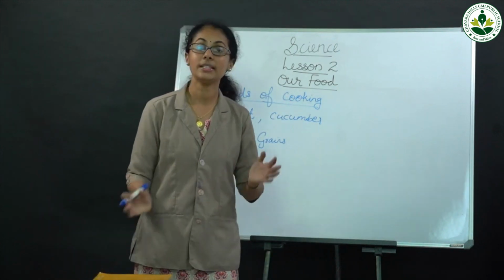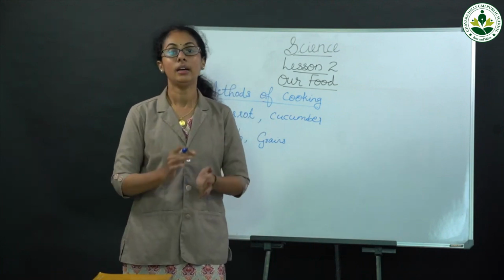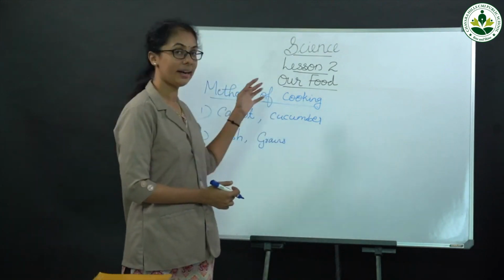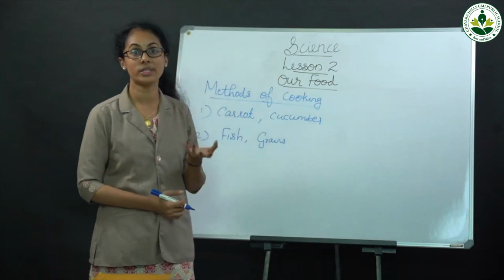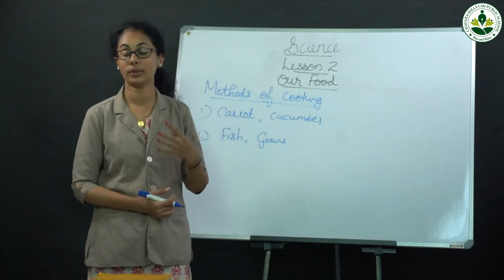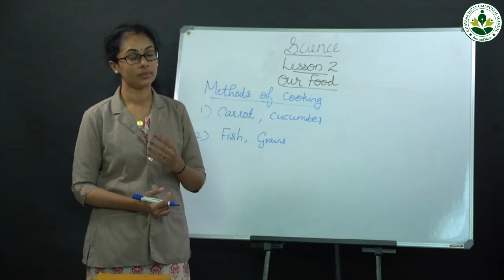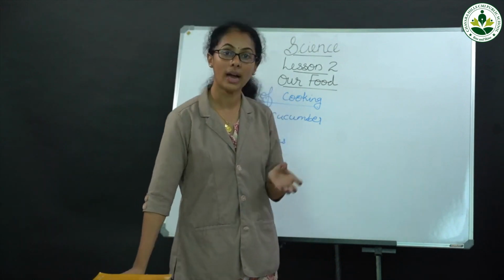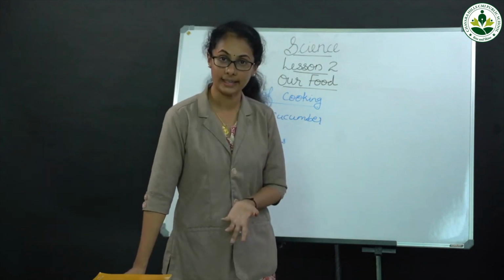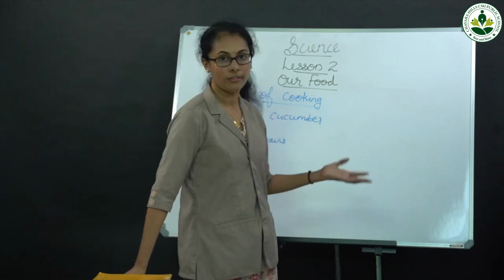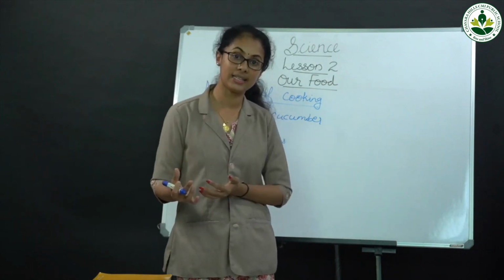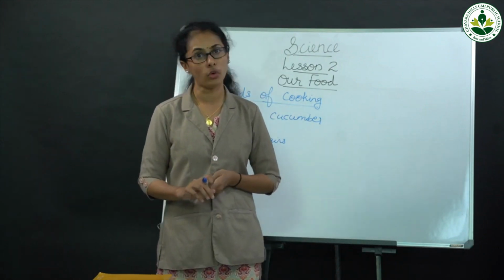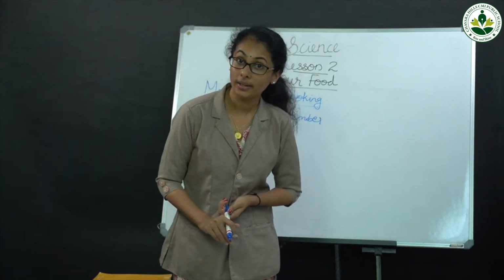Some food items we eat without cooking, for example carrot, cucumber, fruits and vegetables like tomato. Some food items must be cooked before eating, for example fish, grains, pulses. Why do we cook food?